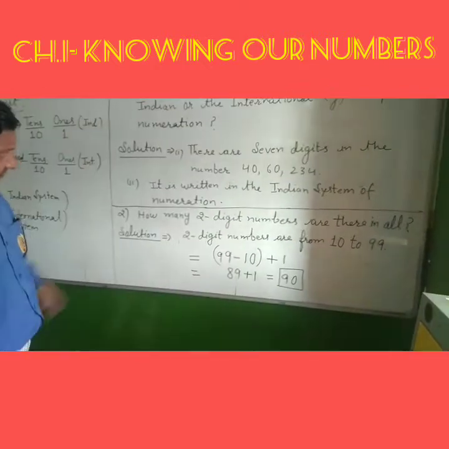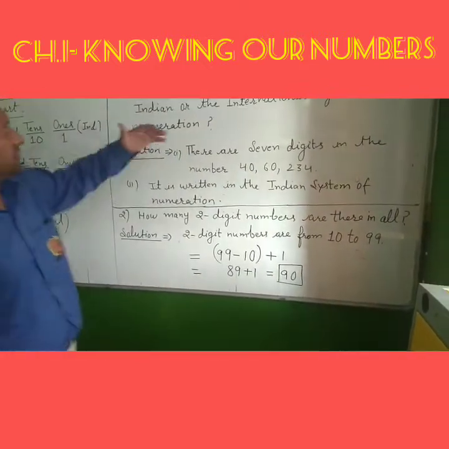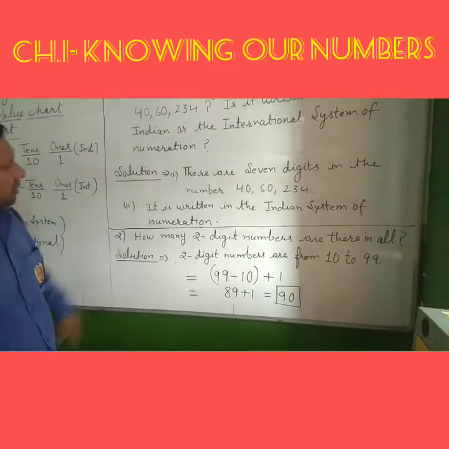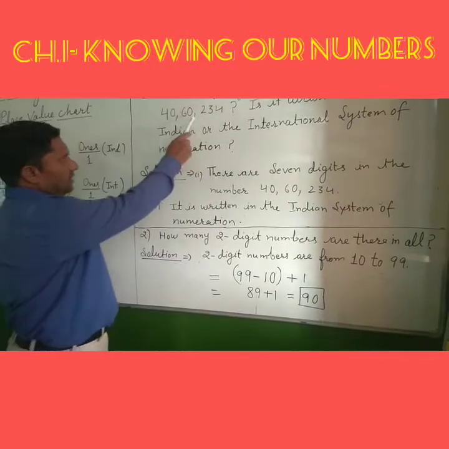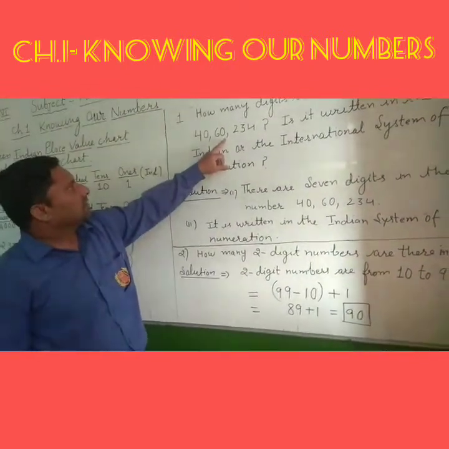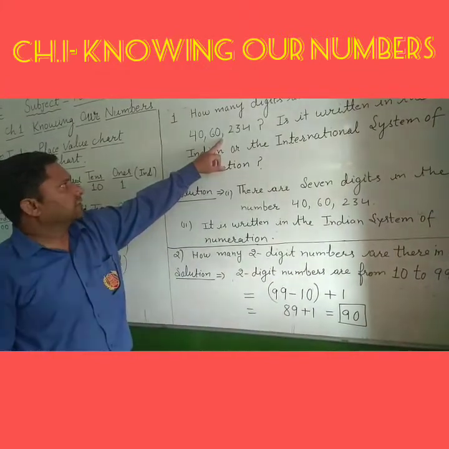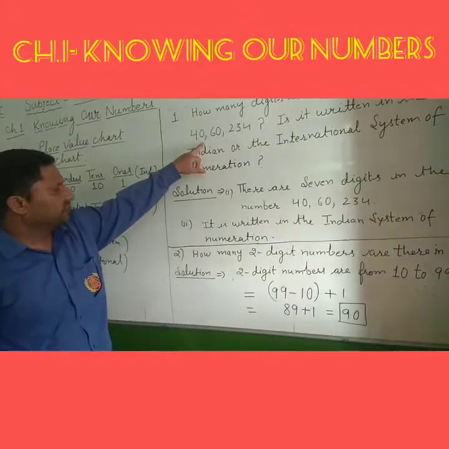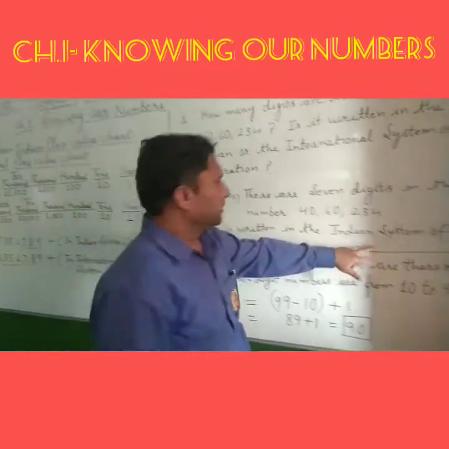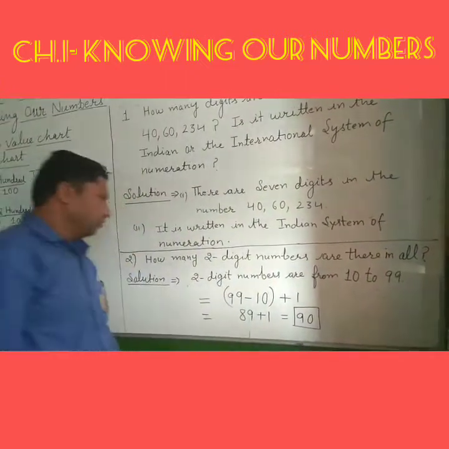Now, in which system of numeration is this number written? To answer this question, you will see the commas. In this number, the first comma is put after 3 digits and the second comma is put after 2 digits. So this number is written in the Indian system of numeration.